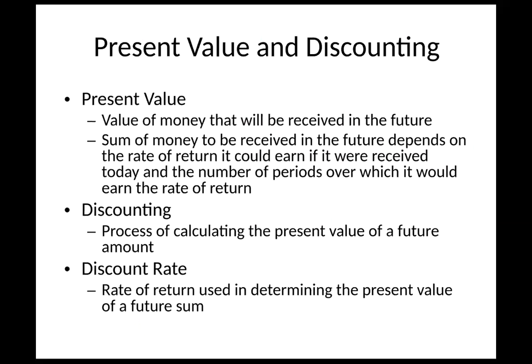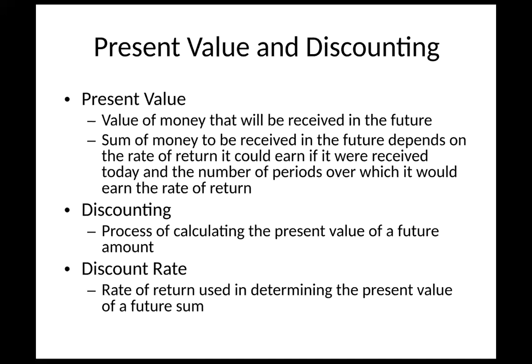So present value and discounting, what is it? Present value is the idea of the value of money that will be received in the future. If we're going to receive $10,000 over 10 years, how much is that per year? And what is it in present value dollars? Because the idea is that if it's invested, you'll be paying less money if you hold it. That's why interest rates and discounting is important. It's also the definition: the sum of money to be received in the future depends on the rate of return it could earn if it were received today, and the number of periods over which it would earn that rate of return.